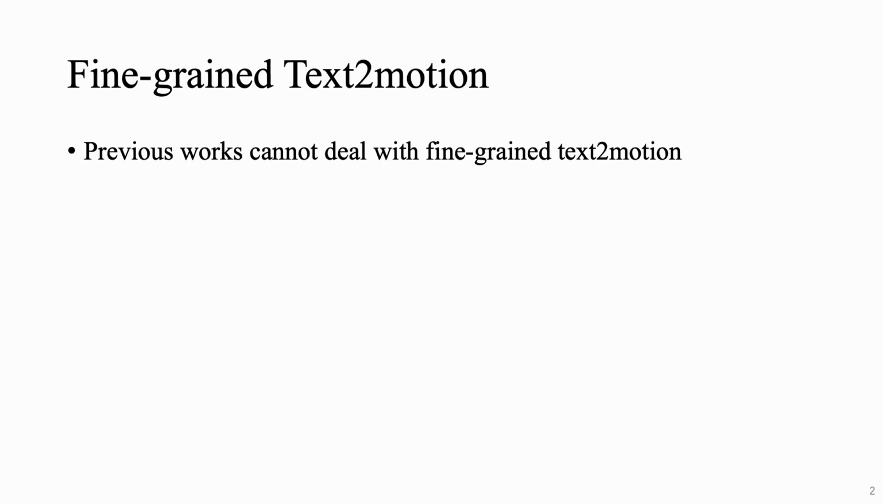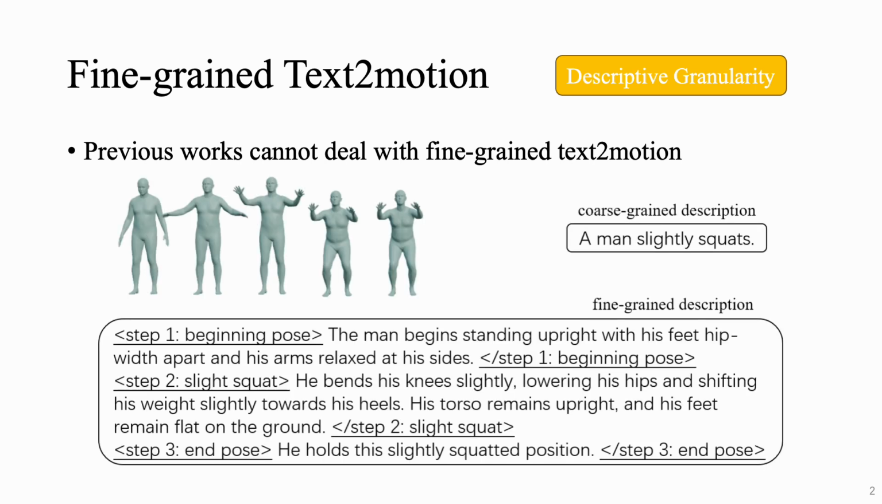However, the models from previous works can only deal with the sentences in the training set or similar sentences. In other words, previous works cannot deal with fine-grained text-to-motion. Our definition of fine-grained text-to-motion is twofold. The first fold is descriptive granularity, as shown here. Previous works' motion descriptions are only coarse-grained, like "a man slightly squats." However, we hope the text-to-motion model can also deal with fine-grained textual descriptions that reasonably and appropriately specify movements of relevant body parts.